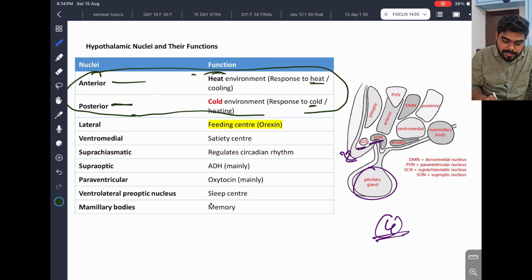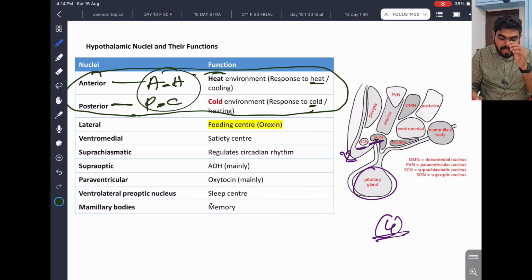So anterior, heat environment, response to heat, it will cool the body. Okay, and cold environment, response to cold, heat the body, posterior. So posterior, cold; anterior, heat; posterior, cold. Okay, so it is important.